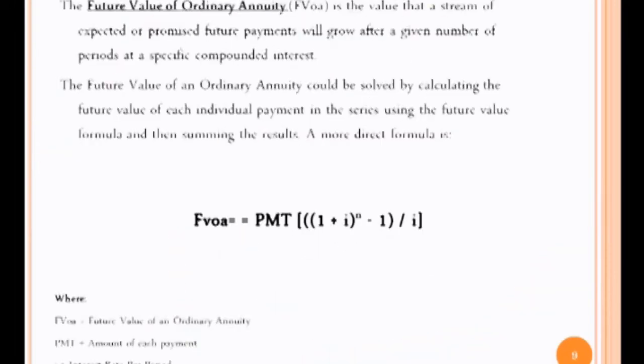Future value of ordinary annuity. The future value of an ordinary annuity is the value that a stream of expected or promised future payments will grow to after a given number of periods at a specific compounded interest. It could be solved by calculating the future value of each individual payment in the series using the future value formula and then summing the results. A more direct formula is